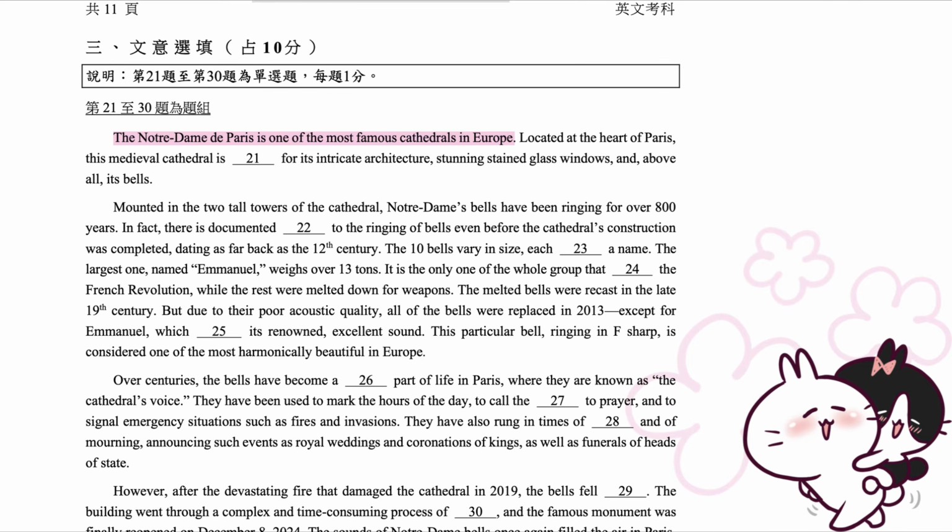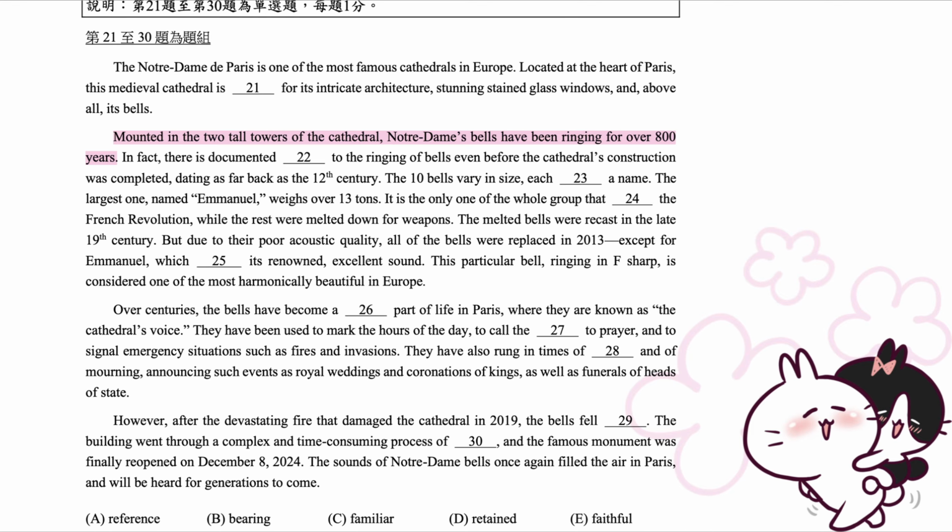The Notre Dame de Paris is one of the most famous cathedrals in Europe. Located at the heart of Paris, this medieval cathedral is noted for its intricate architecture, stunning stained glass windows, and, above all, its bells. Mounted in the 2 tall towers of the cathedral, Notre Dame's bells have been ringing for over 800 years. In fact, there is documented reference to the ringing of bells even before the cathedral's construction was completed, dating as far back as the 12th century.